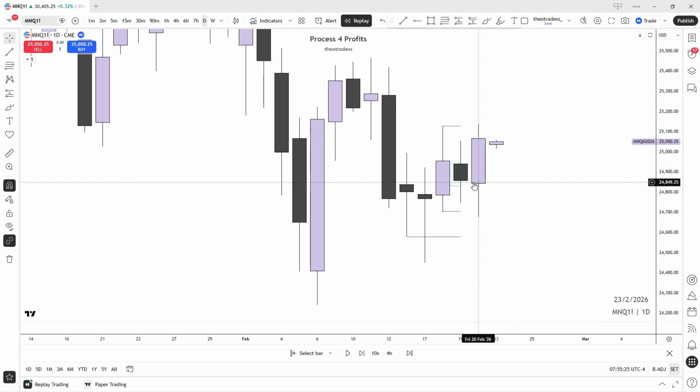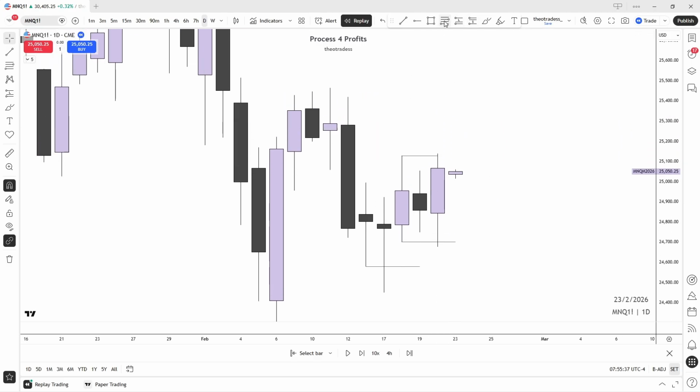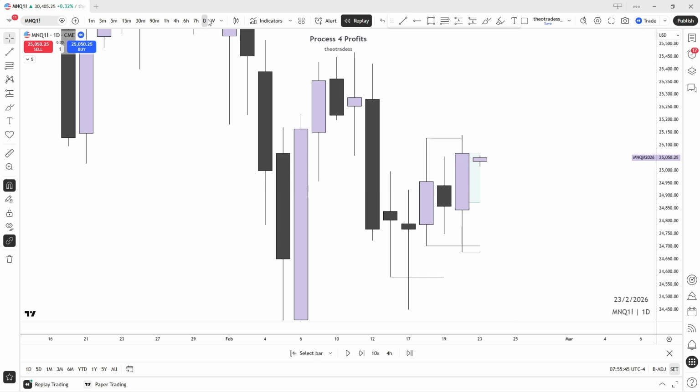So Friday comes in, and Friday eliminates all that stuff, takes out the range low, and takes out the range high. So now we can expect to see a possible new phase of price, but we want to see maybe higher prices. So let's put on an invalidation tool here. This is my invalidation tool. I teach it in the mentorship.